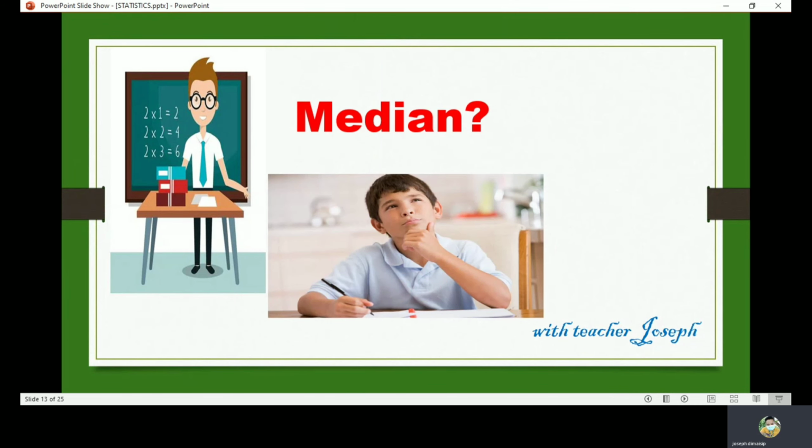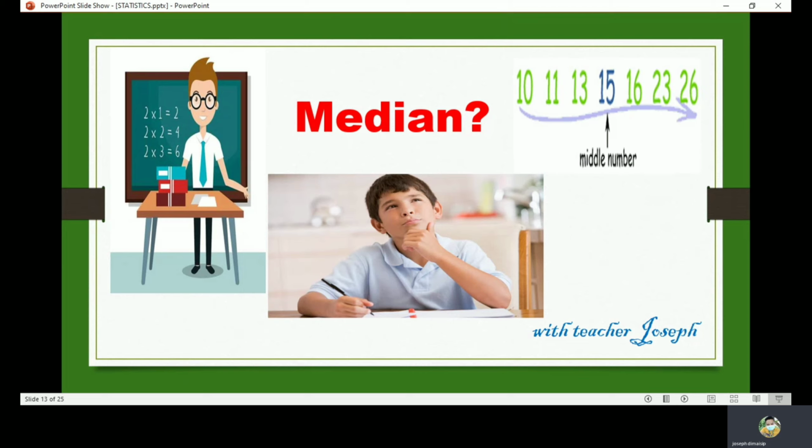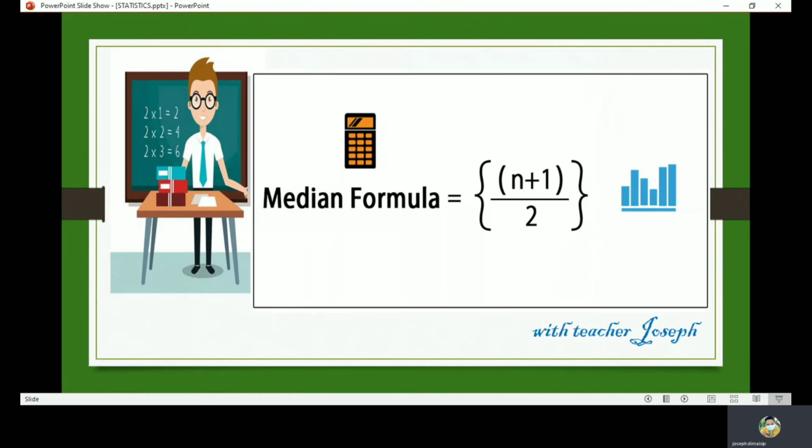Now, the second one is the median. What do you mean by median? The median is the middle value in the list of numbers. To find the median, your numbers have to be listed in numerical order from smallest to largest. So, you may have to rewrite your list before you can find the median. So, here is the formula. Median formula, n plus 1 divided by 2.